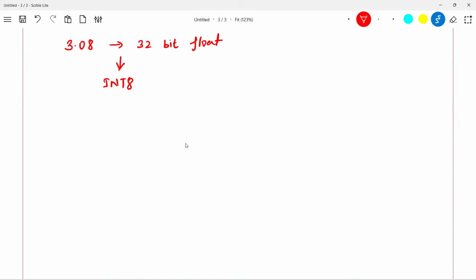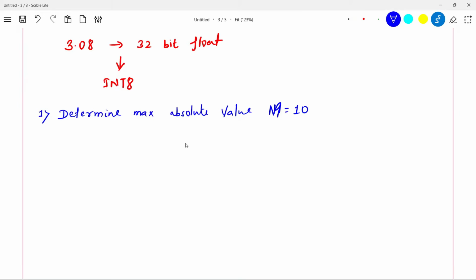For doing that, first of all, I need to determine my maximum absolute value. So I need to take a maximum value here. For example, let's say in this scenario that is called M, I take M equal to 10. So 10 could be my maximum absolute value, for example. So this 3.08 could go up to 10.